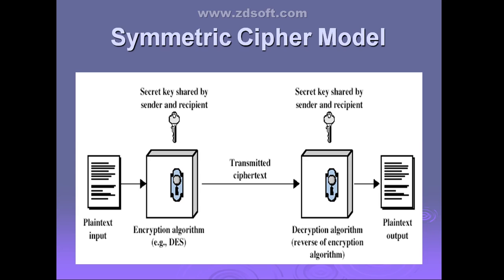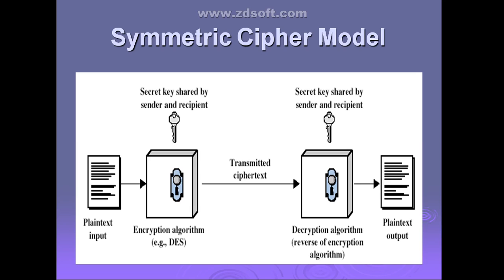Now see, here we are using only one key. One key is taken as an input for the encryption algorithm. At that time, it is producing only one ciphertext. If I give two different keys to the encryption algorithm, they are going to produce two different ciphertexts.